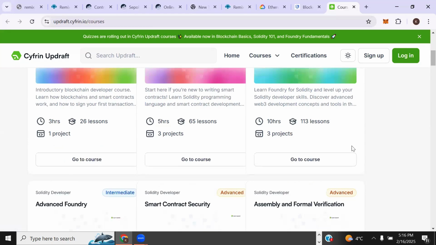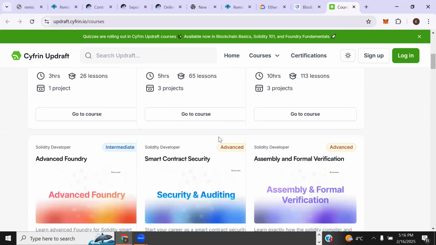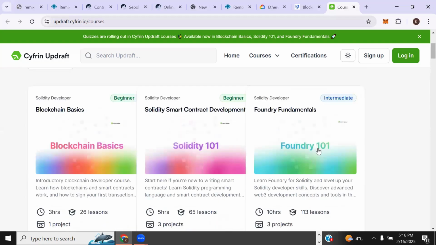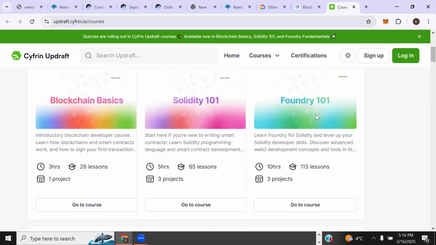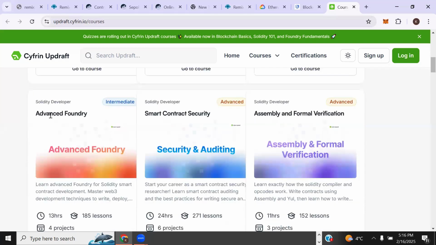It's actually a 10 hour course here. So this is what I'm doing actually. I'm a smart contract security auditor, right? You can see that this is much more advanced. It has some prerequisites: you have to go through the blockchain basics, Solidity 101, Foundry Fundamentals, right? So you also have to go through Advanced Foundry, and then you're able to learn how to audit smart contracts, right?